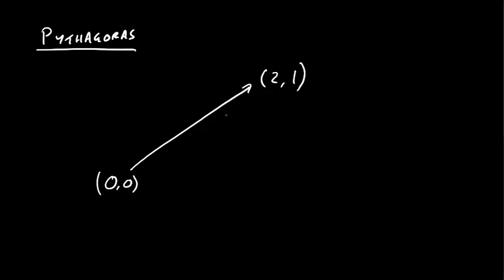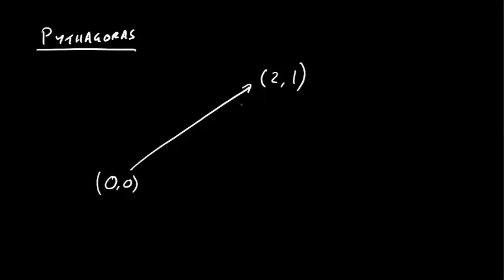The inspiration for what we do comes from Pythagoras. Let's say, for example, we have a vector that goes off like this, and it starts at the origin. So let's say we start at 0, 0. It can start at any point, but for ease let's say it starts at 0, 0. Then let's say it goes to 2, 1. So it goes from the origin to the point 2, 1.